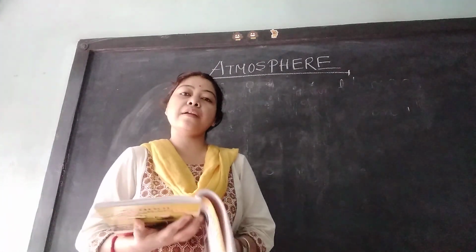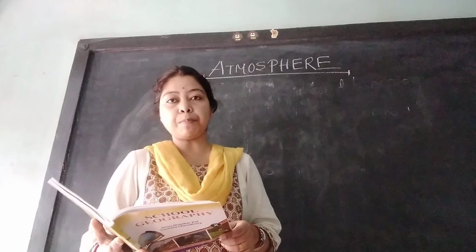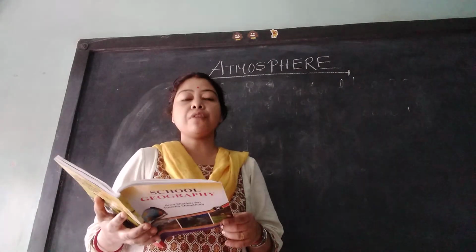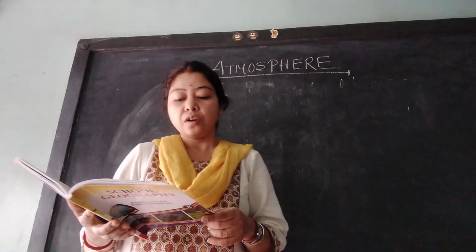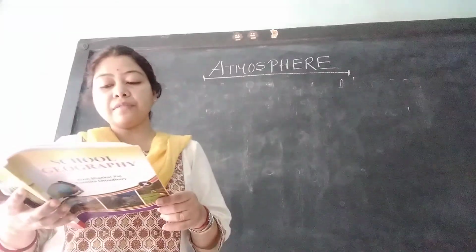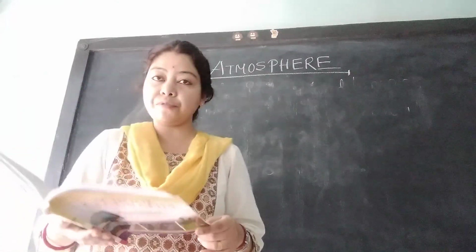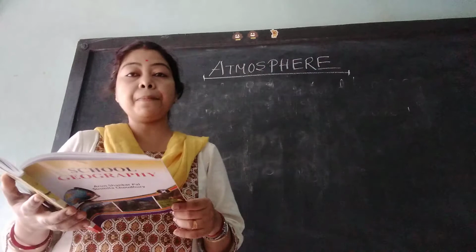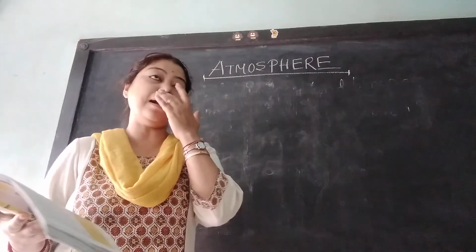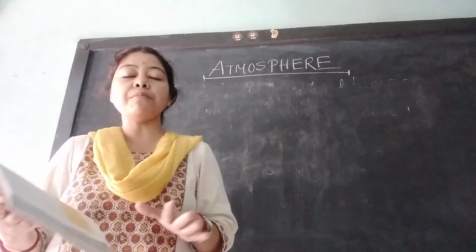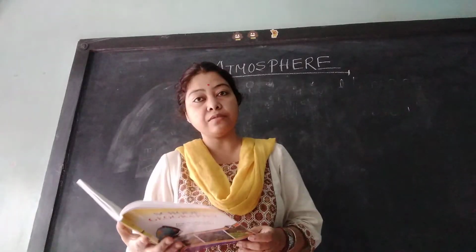Today we will start atmosphere. This is our ninth part of the chapter atmosphere: sudden or irregular wind. What is sudden wind? Sudden winds are those winds that come all of a sudden. There are no earlier informations regarding the arrival of this wind.